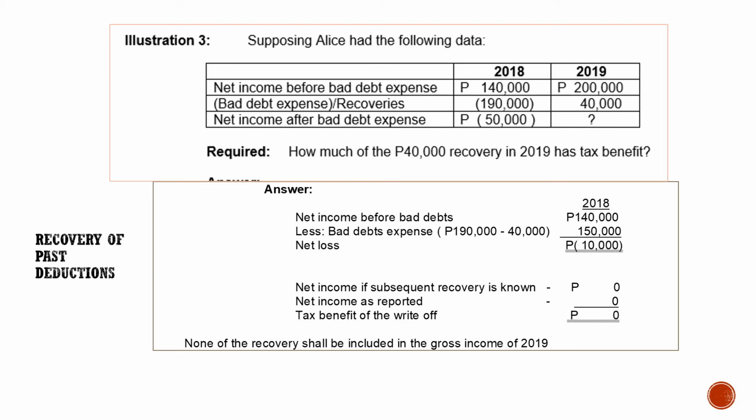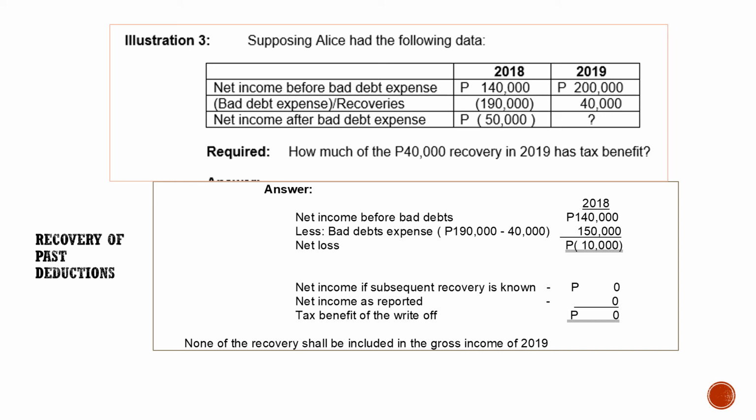Next, illustration number 3. Supposing Alice had the following data. We have the net income before bad debts of 140,000 in 2018. The bad debts expense is 190,000, but 40,000 was recovered in 2019. In 2018, we have a loss of 50,000. So the question is how much of the 40,000 recovered in 2019 has tax benefit. So let us first compute the tax benefit of those recovered.